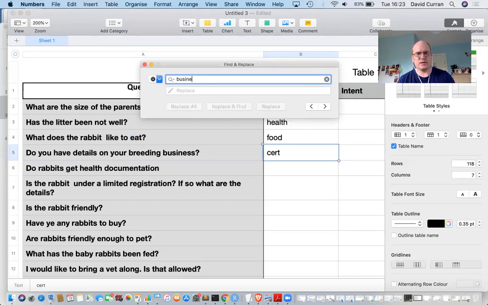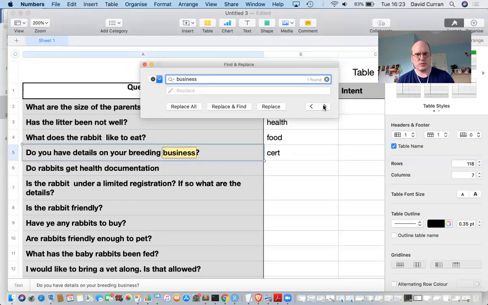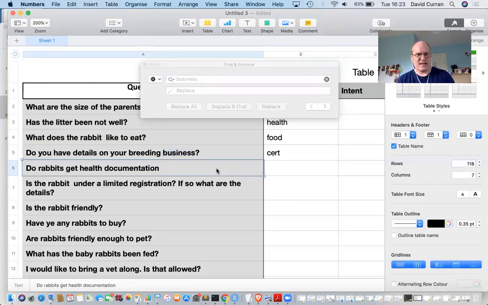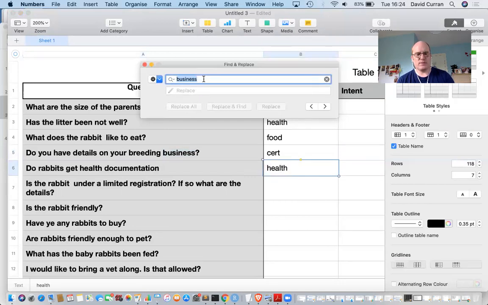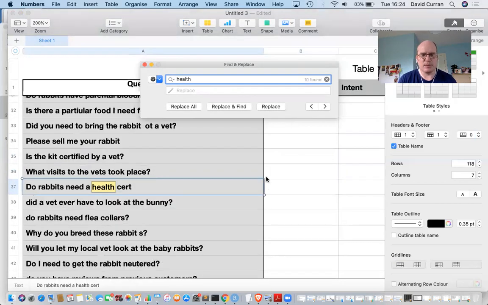People are asking about you as a business. Sort of a meta question. No one else has asked that, not common. Do you have health documentation? Again, it's a bit like cert, but not quite. Maybe we'll have a look for just the actual word health and see how often that's used. How many people have asked about health? 10 people. Health cert.